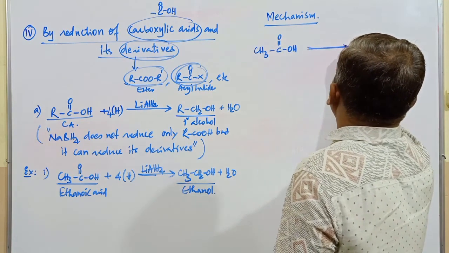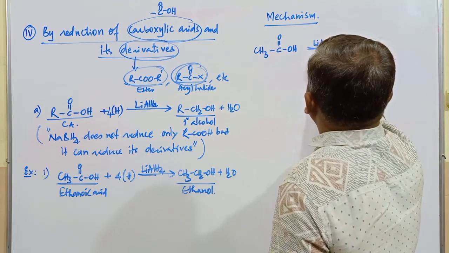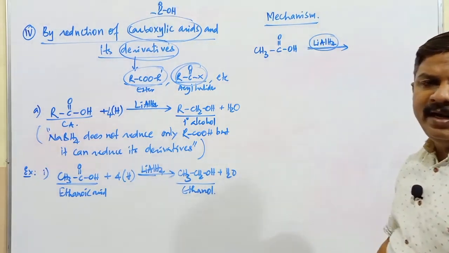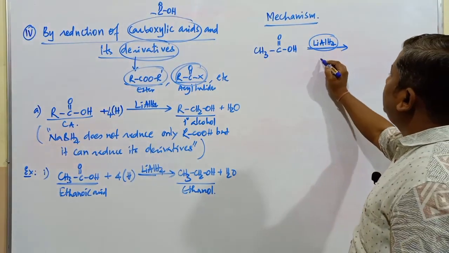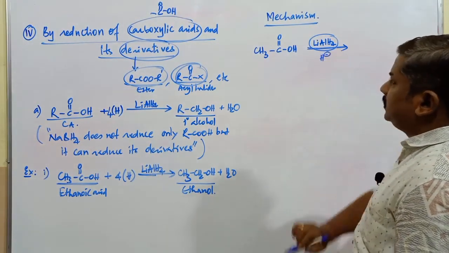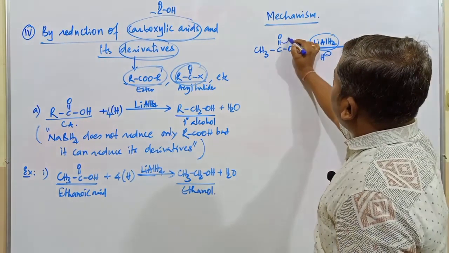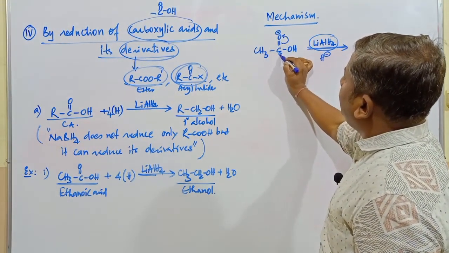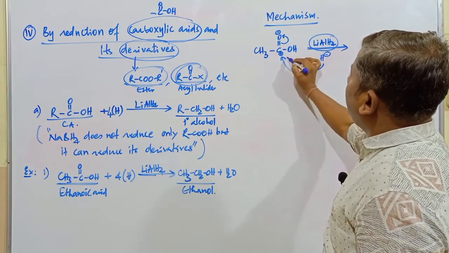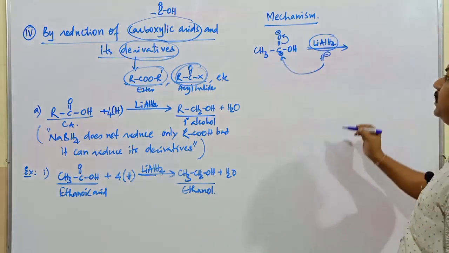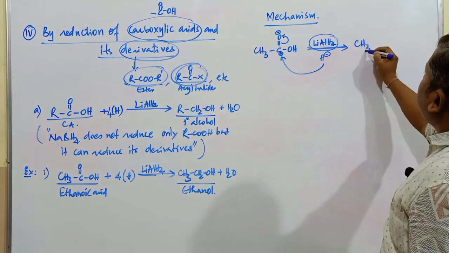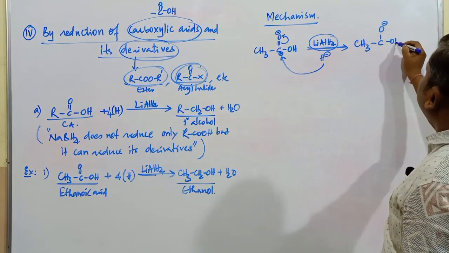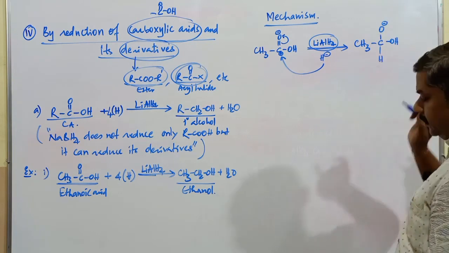If this is treated with lithium aluminium hydride, what is the role of lithium aluminium hydride? It acts as a reducing agent. It provides H minus ion. Now these electrons are shifted over the oxygen atom, which carries a negative charge. The carbon atom bears a positive charge. The hydride ion attacks the positively charged carbon. Now it is CH3, this is C, this is O minus, and here it is OH, and this is hydrogen.